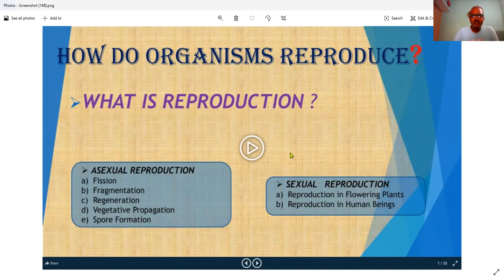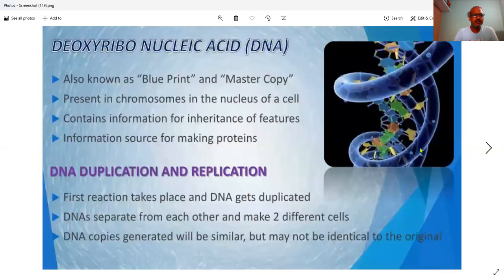On this slide you can see the whole chapter: asexual reproduction and sexual reproduction. Today we focus on asexual reproduction. This is part 1 of the video. Today we will understand 6 types of asexual reproduction. Okay, so we move to the next slide. Here we go. Before we start the different types of reproduction, first we need to understand the basics.